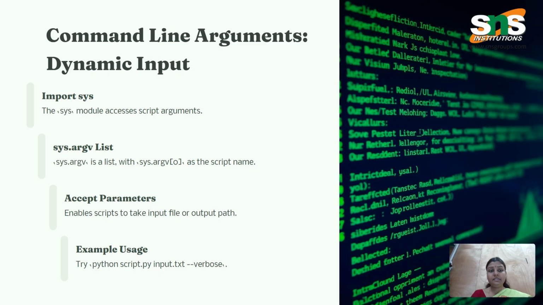Command line arguments, dynamic input. Import sys. This sys module accesses script arguments, sys.argv list, with sys.argv[0] as the script name. It accepts parameters, enables scripts to take input file or output path. Example usage, try: python script.py input.txt --verbose.